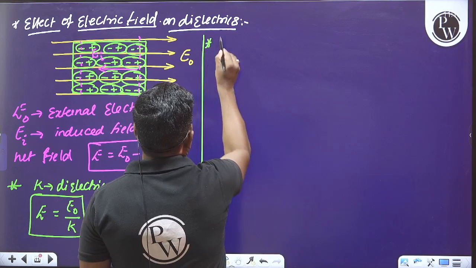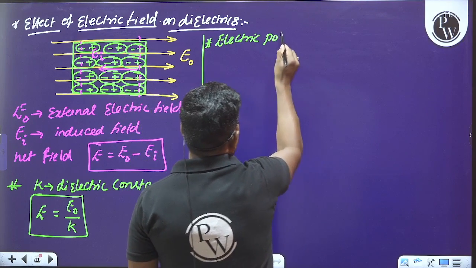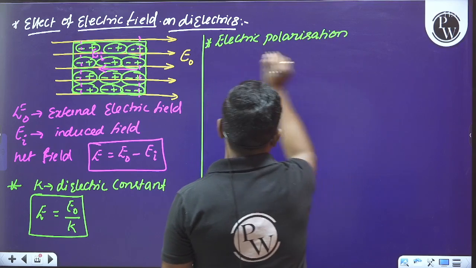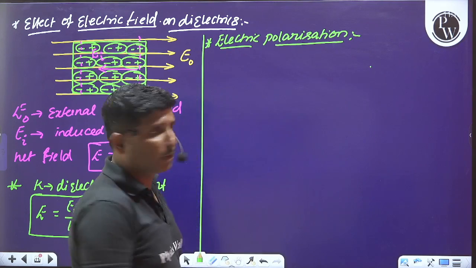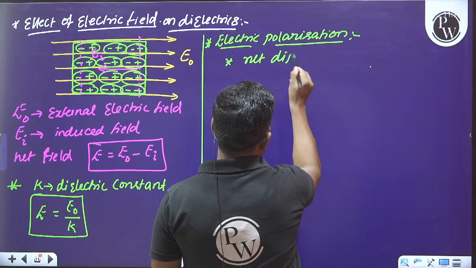Okay. And later we have to understand what is the electric polarization. What is electric polarization? Okay. So please observe this. What is electric polarization here? Electric polarization is nothing but the net dipole moment.